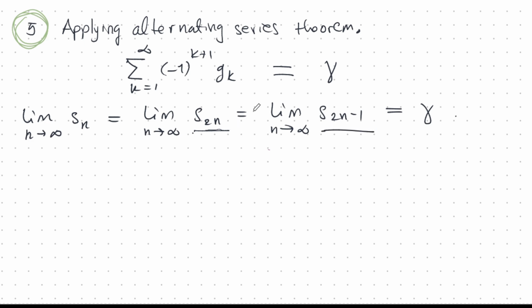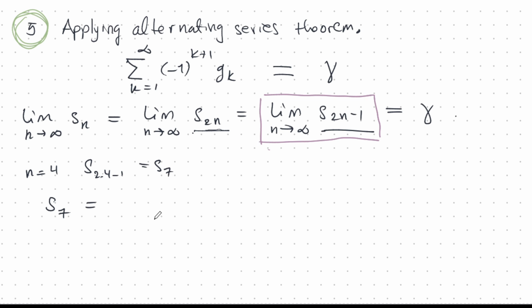And the advantage of this is that I can now choose one of them, which may be more convenient to work with. And I'll choose that one. But as an interesting exercise, maybe you can choose the even one and see where that goes. I, in fact, have no idea what happens when you choose that. Why don't you give it a try and tell me in the comments. So let's try n is 4, let's say. So when n is 4, s of 2 times 4 minus 1, so that's s7. So it's 7 terms of this.